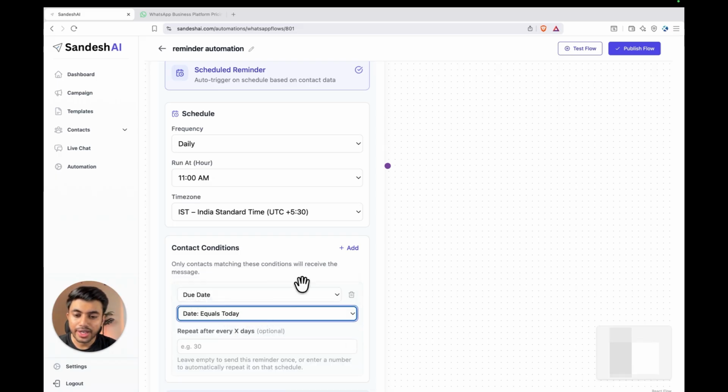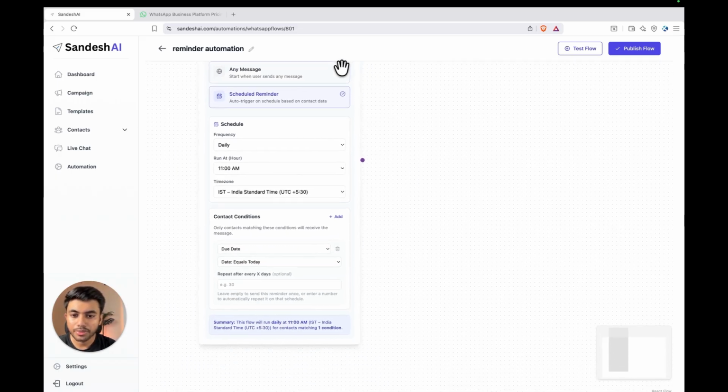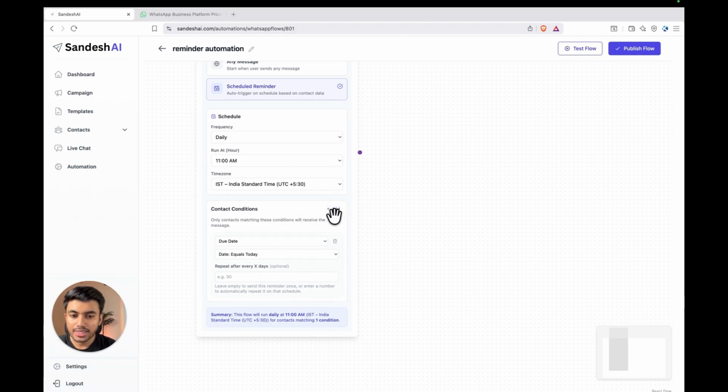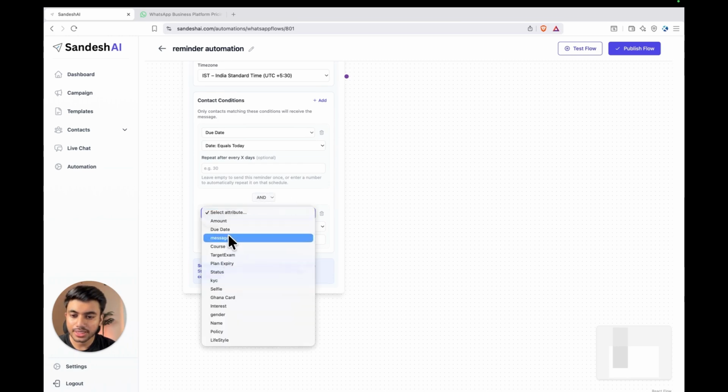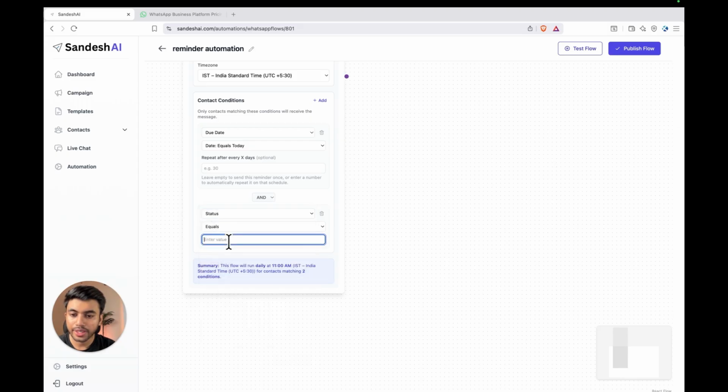Along with that, we are adding one more condition, which is, let me show you. Click on this add button to add more conditions. And we are selecting the condition as and. Here we are adding another condition, which is status should be active. Status should be equal to active. This is actually useful because if you don't want to send reminders to a customer, you don't need to delete their data. We can simply change their status to inactive and they won't receive any message.